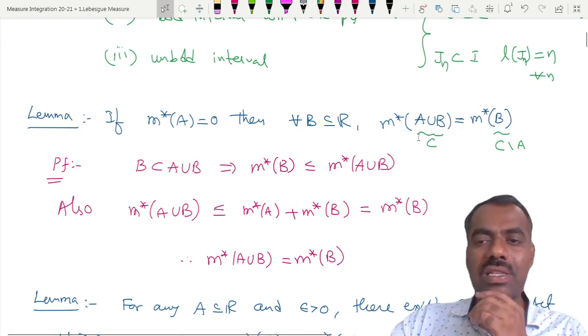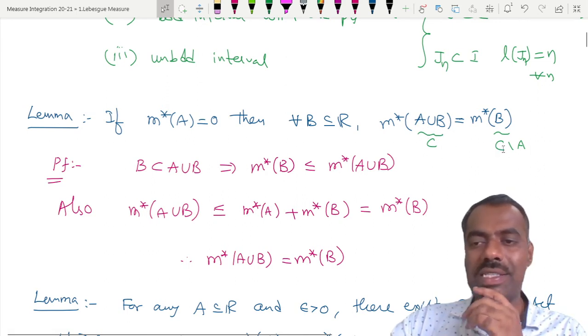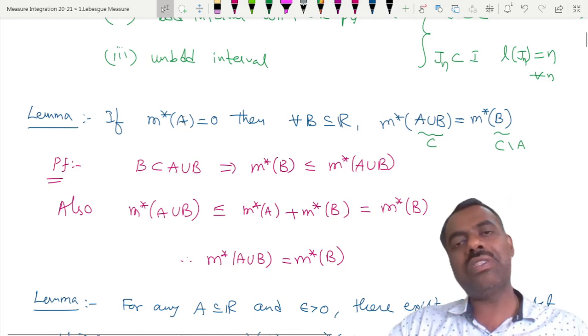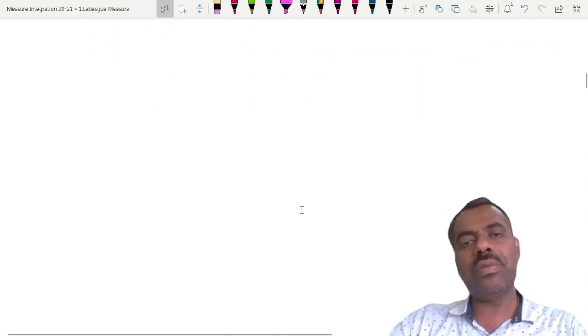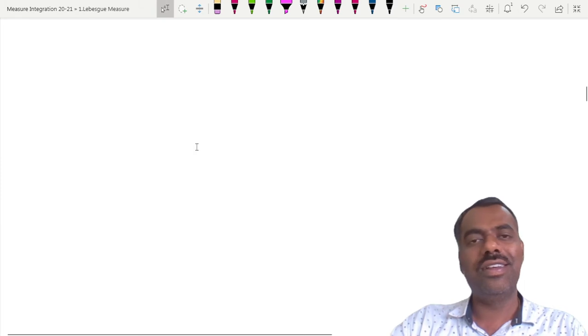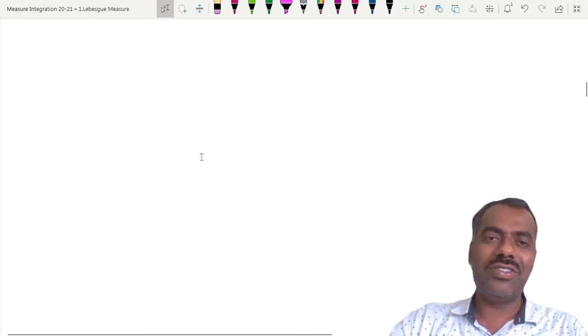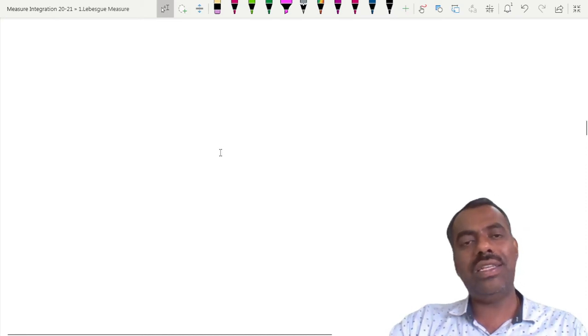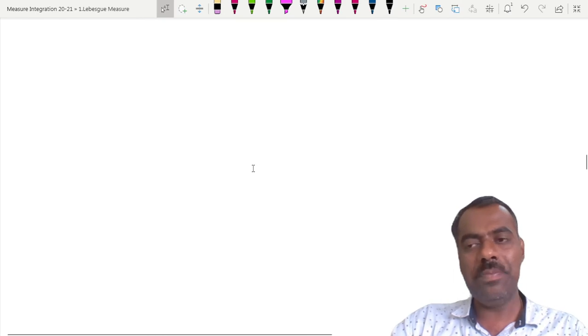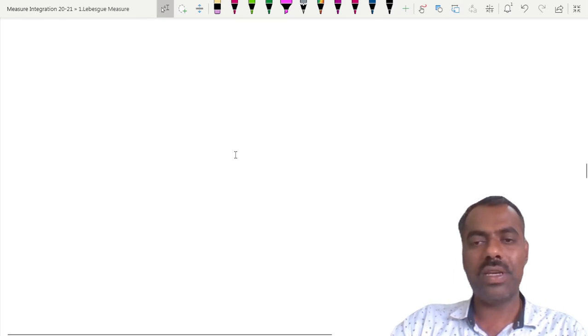Or I can also say that m star of C is same as m star of C minus A if m star of A is 0. What is m star of a singleton set? What is outer measure of a singleton? 0. Very good. So because outer measure of a singleton is 0, whether that element is there in the set or we remove it, outer measure is same. Yes or no? Yes, sir.